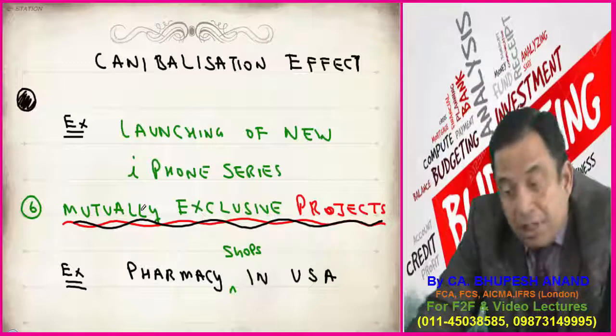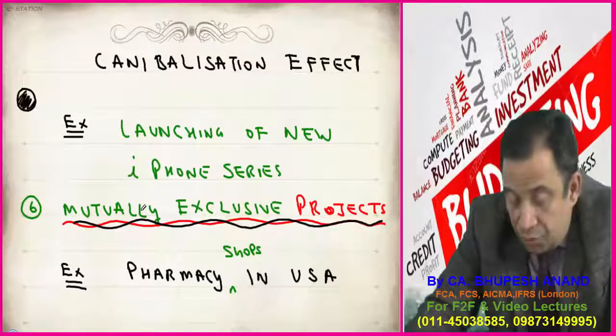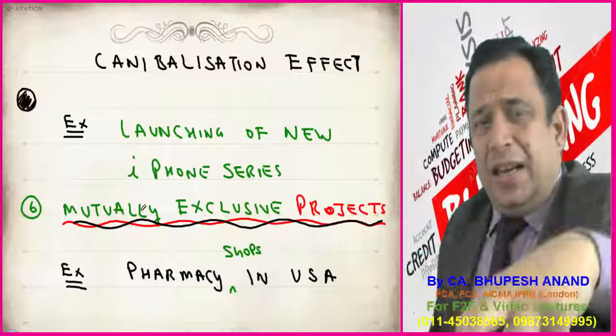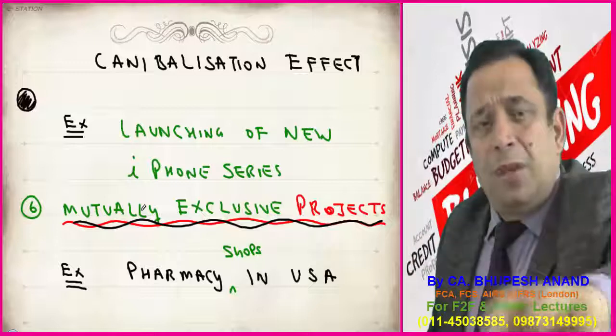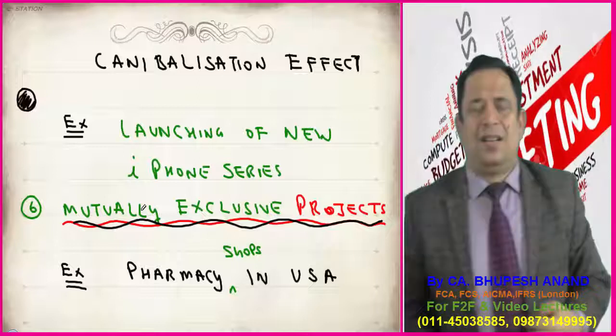For example, I have just given the example of pharmacy shops in the USA. You can search on Google for the year 2010 or 11. In the USA, pharmacy and medical shops were selling medicines as well as cigarettes.